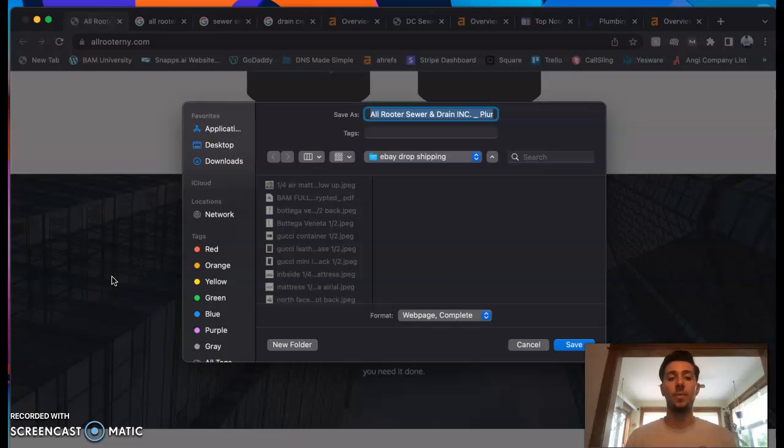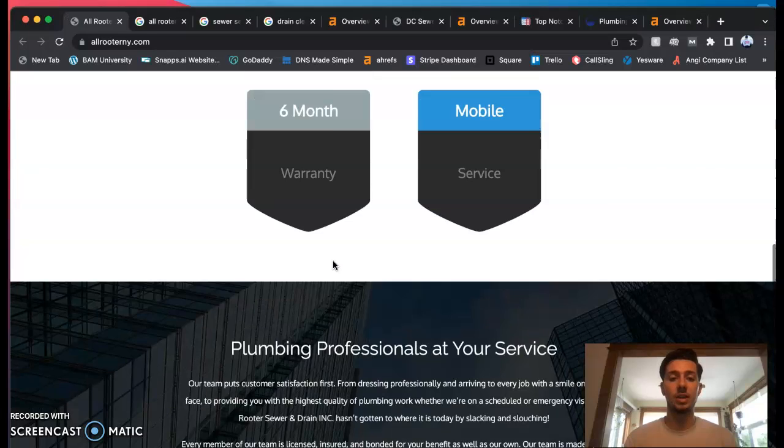Exactly this. You guys have it saved as All Rooter Sewer and Drain, which is your website name, and that's good. Have it as your name and then a little something else, another word or a number. Google likes that. Google likes to see that. That's your business name, and we're going to rank you further for that. That's good that you've got that saved.